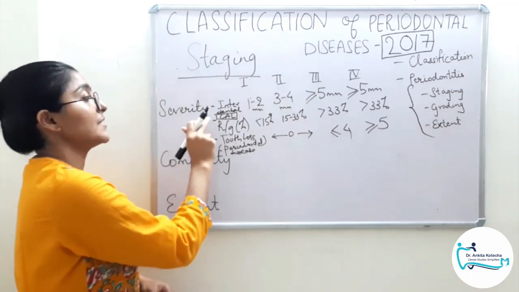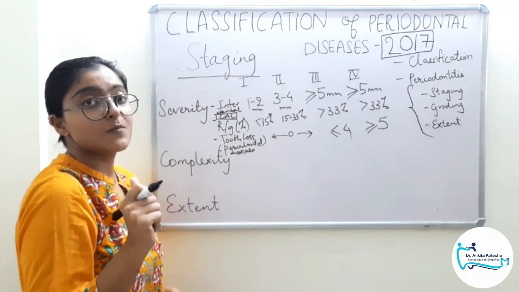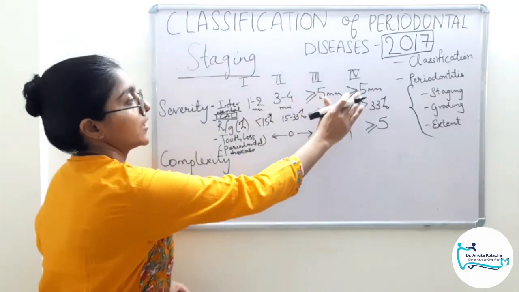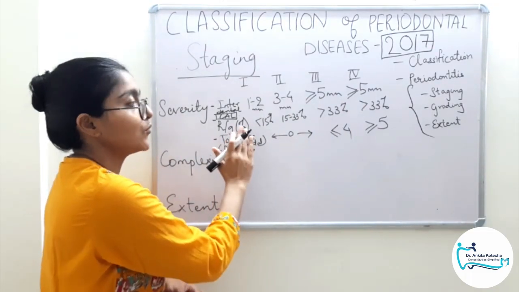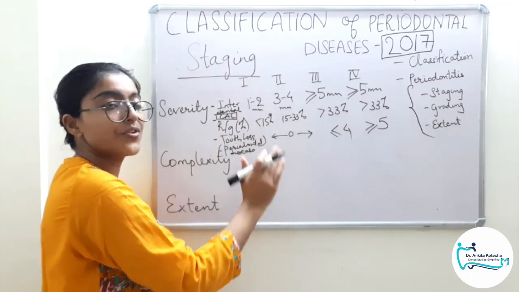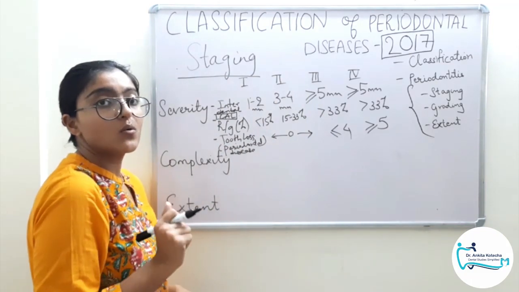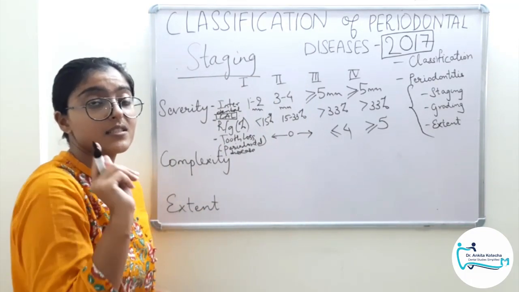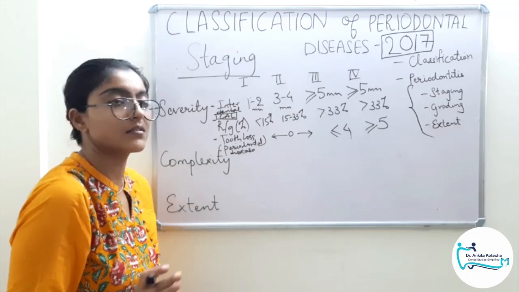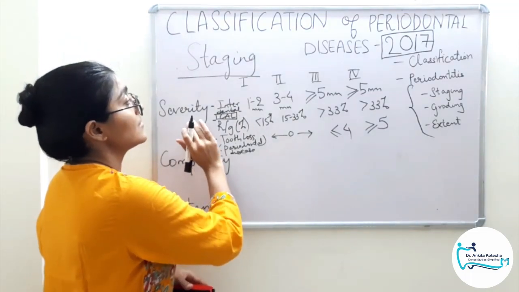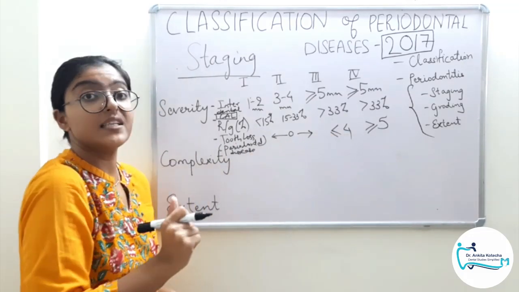So practically speaking, first step is full mouth probing to assess the interdental clinical attachment loss, especially at the site with maximum loss, which will be recorded here in terms of mm. Second step is full mouth radiographs to assess the radiographic bone loss, less than 15%, 15 to 33% and above 33%. And the third step is note down the missing teeth due to periodontal diseases. Remember this parameter, tooth loss due to periodontal disease and not any other factors. Clear? This completes the staging in terms of assessment of severity. So now we get the picture of the severity of the disease.